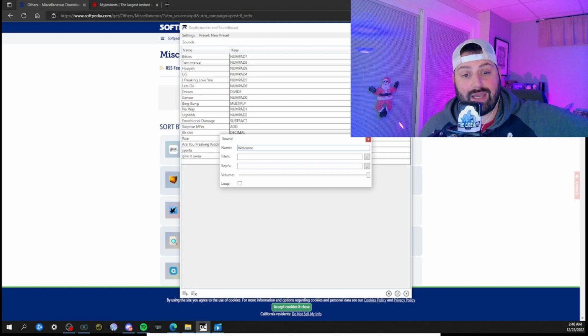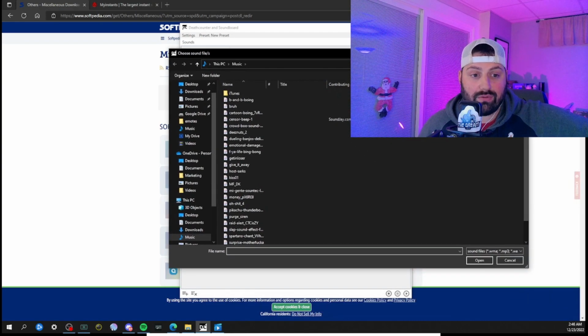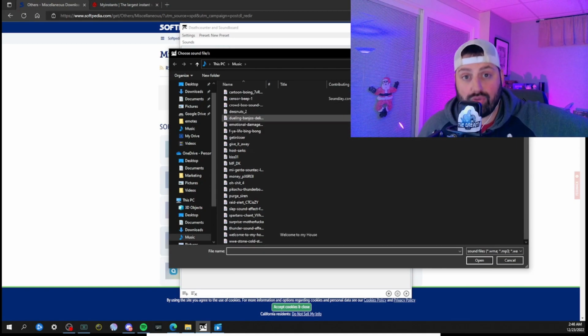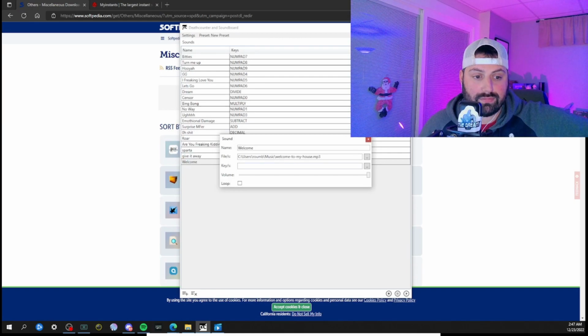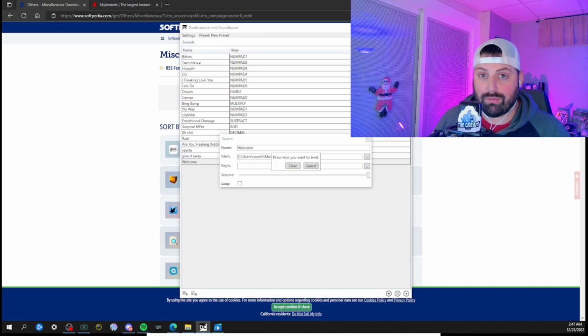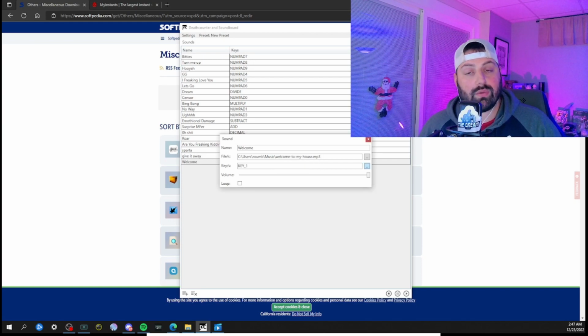Next, we have to find the actual music file. Click the 3 dots on the files line. Find the actual file that you want to link to your sound, welcome. Then the key, where you actually want to activate the sound. Click that and press anything on your keyboard. Let's put 1. So now 1 is my welcome button.